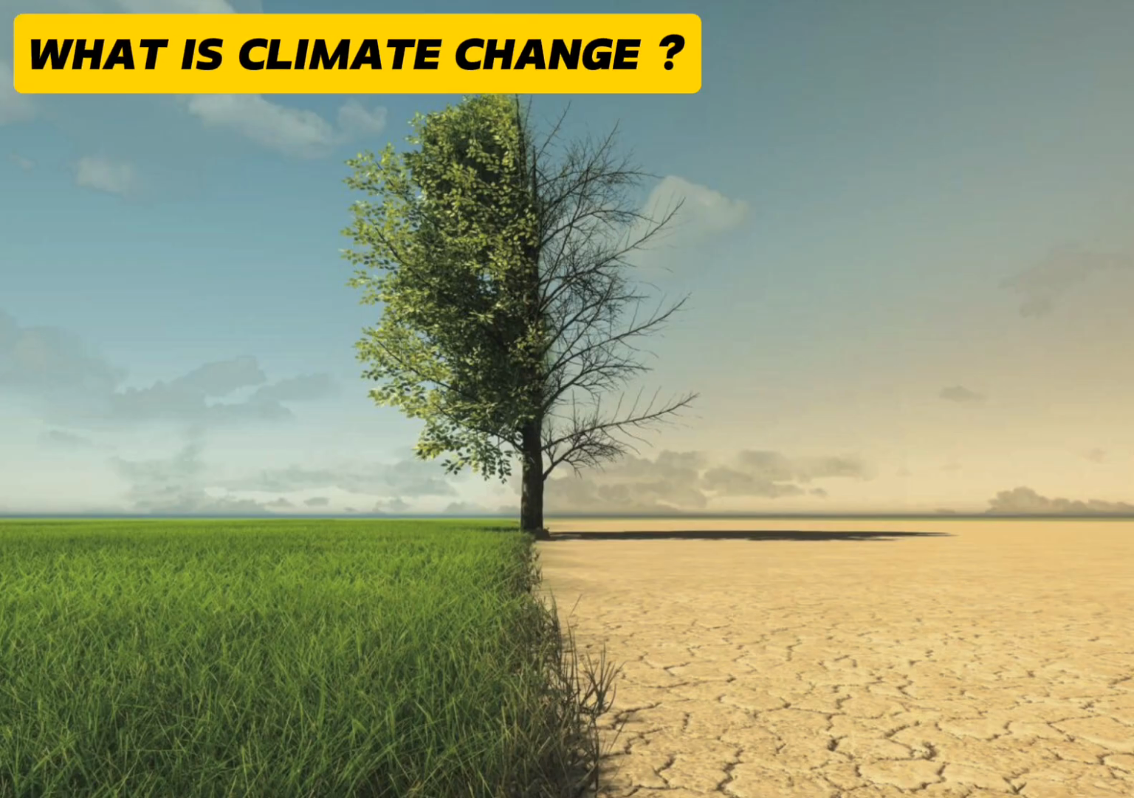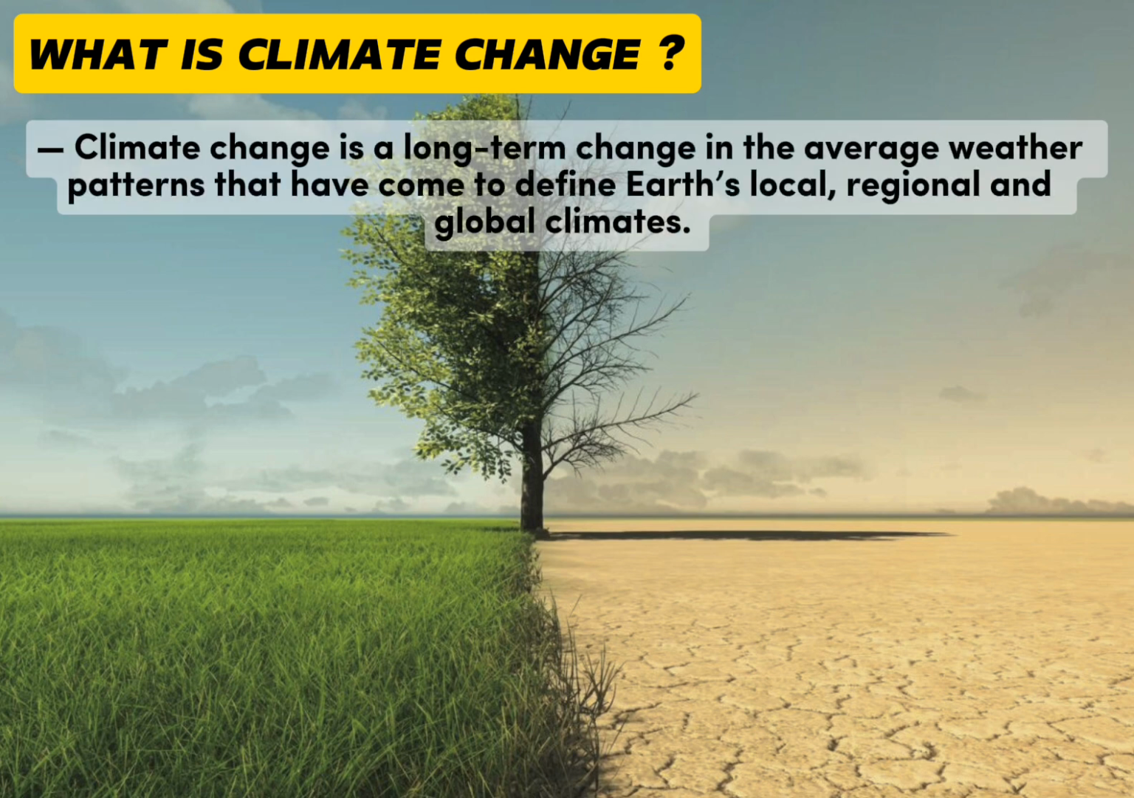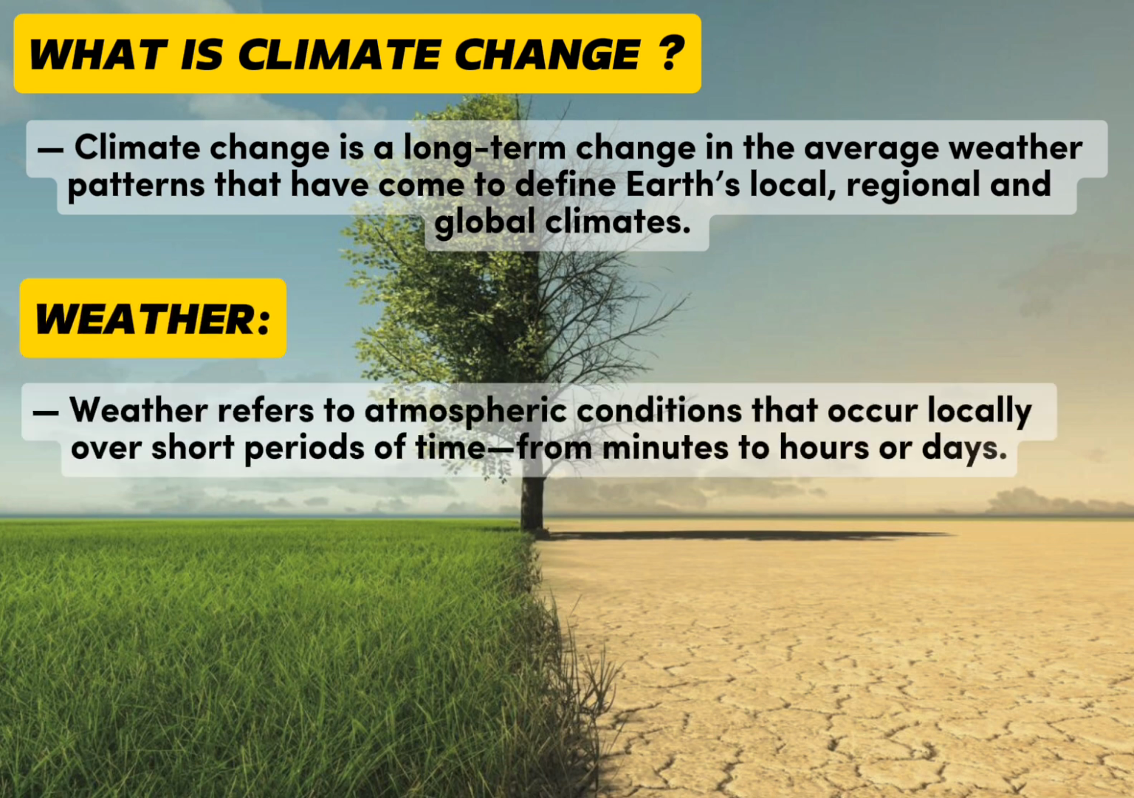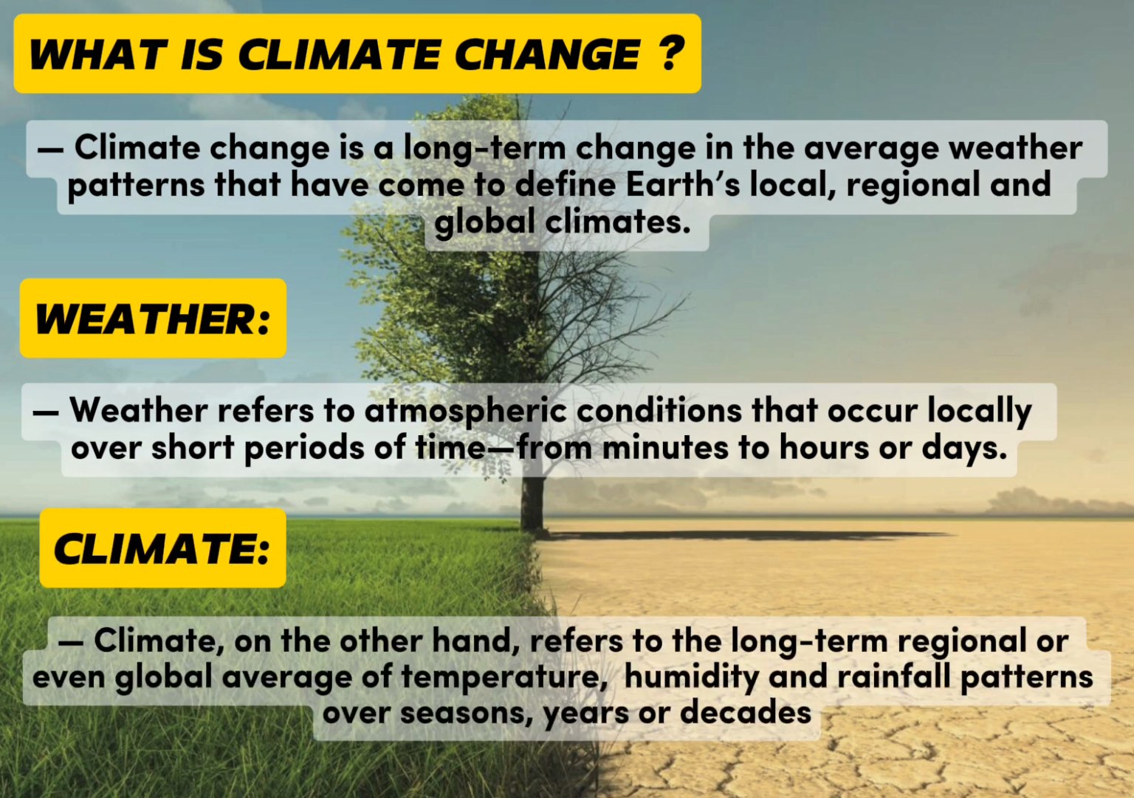What is climate change? Climate change is a long-term change in average weather patterns that have come to define Earth's local, regional, and global climates. Weather refers to atmospheric conditions that occur locally over short periods of time, from minutes to hours or days. Climate, on the other hand, refers to the long-term regional or even global average of temperature, humidity, and rainfall patterns over seasons, years, or decades.